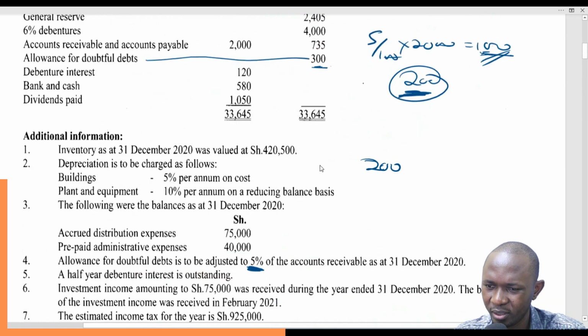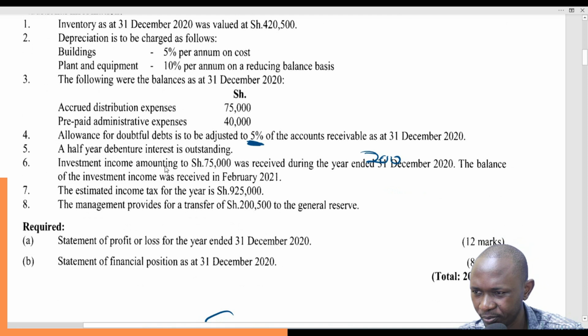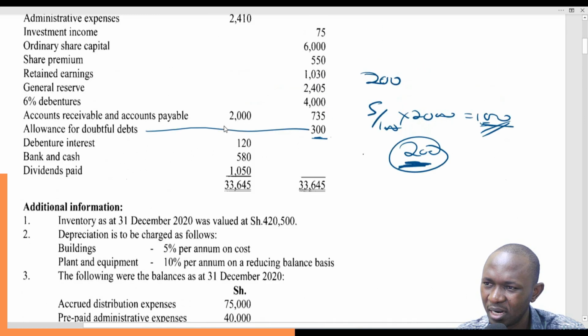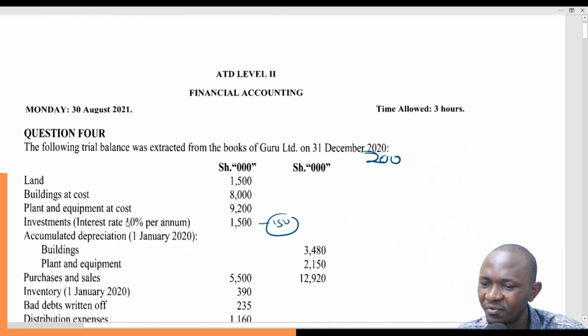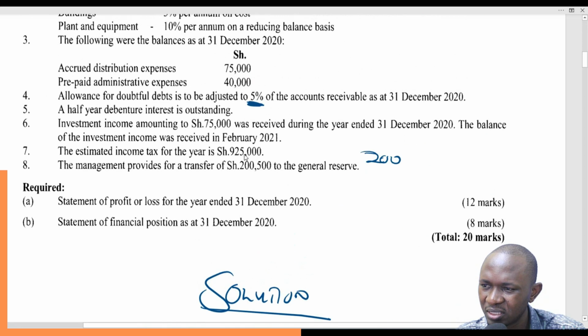And then there must be something on investment. That's why I put it in the mid column. Investment income amounting to 75,000 was received during the year ended 31st December 2020. The balance of the investment income was received in February. So it means we only received 75,000, but how much are we supposed to receive? 10% of 1,500, 10% per annum. So we are supposed to receive 150. We received only 75,000. But does it really matter?